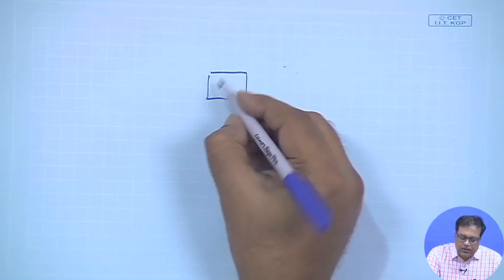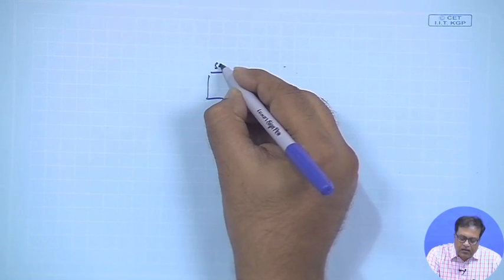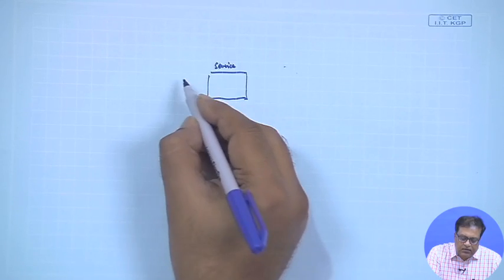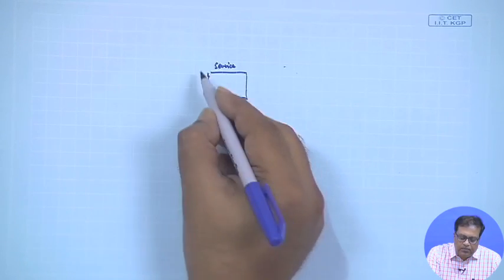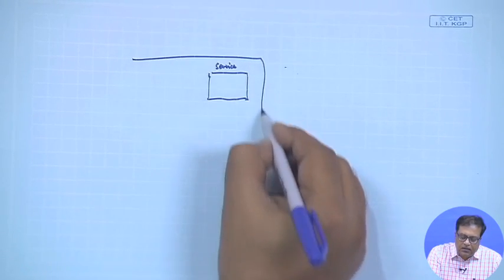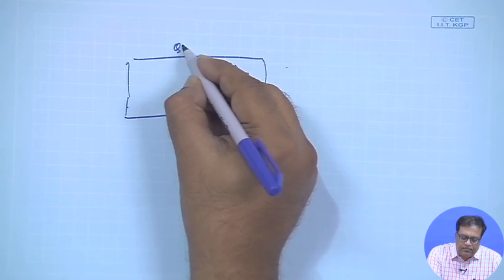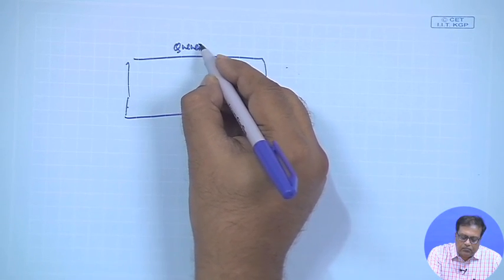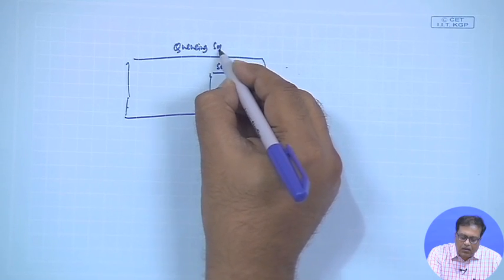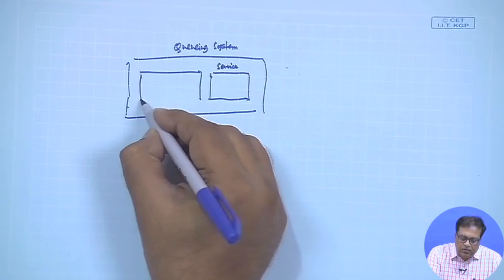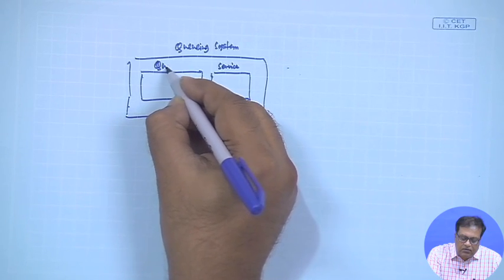This is the service, but the queue space is outside. It is not that there is no queue space, the system is still the entire thing. This is the queuing system and this is the queue, but this queue space is outside.